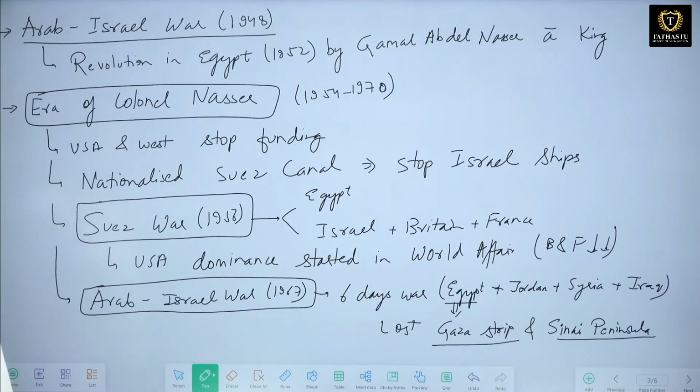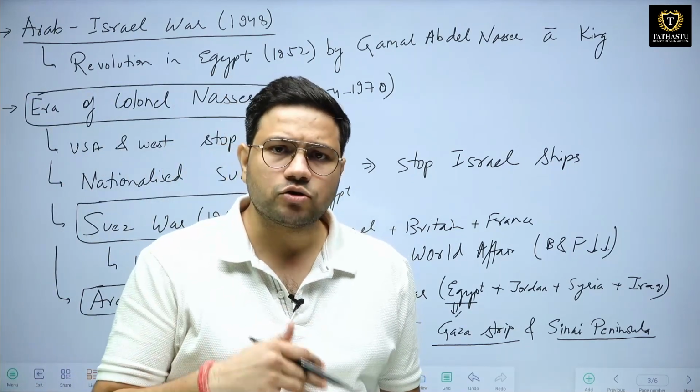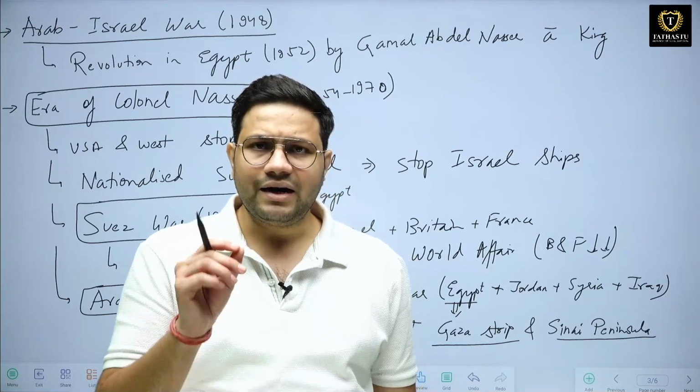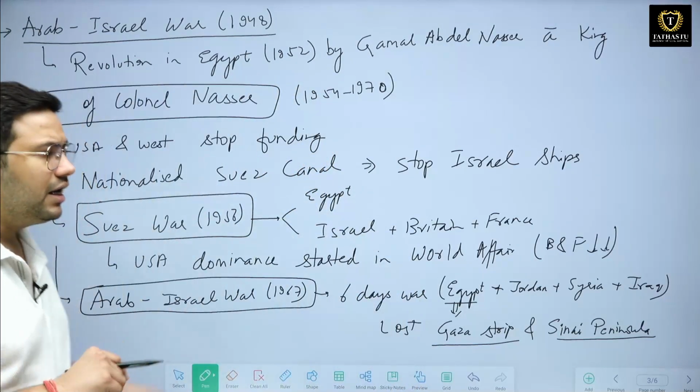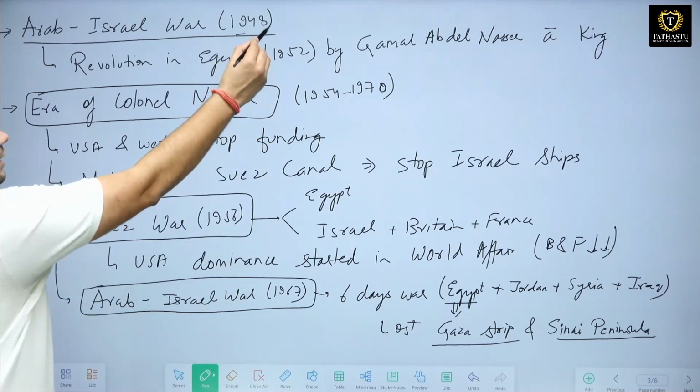Next, after independence, when the Israel conflict started, Egypt also participated in the Israel-Palestine conflict, and under that, it participated in the first Arab-Israel war that happened in the year 1948.